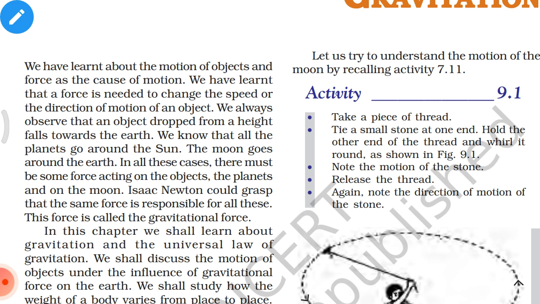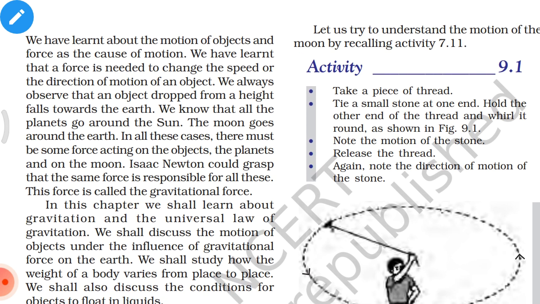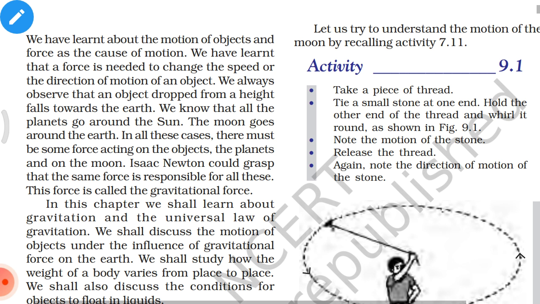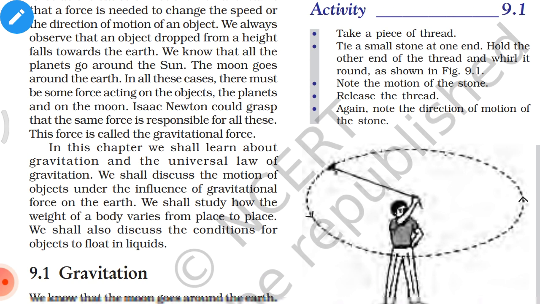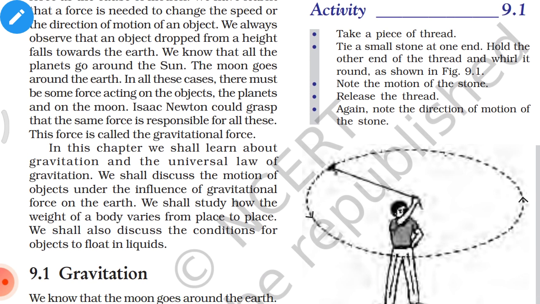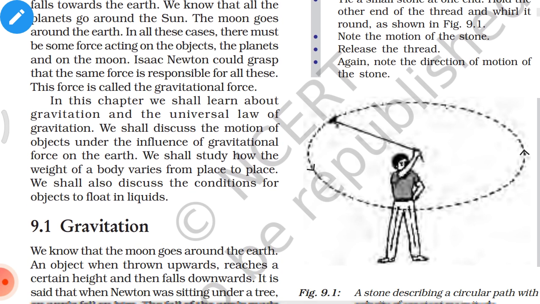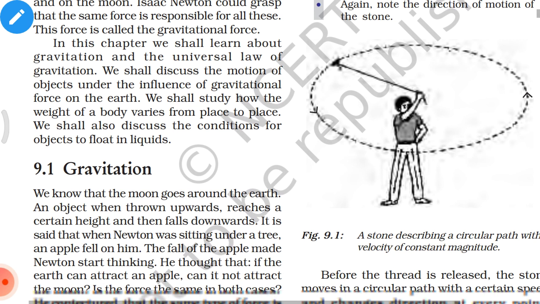Isaac Newton could grasp that the same force is responsible for all these. This force is called the gravitational force. In this chapter, we shall learn about gravitation and the universal law of gravitation. We shall discuss the motion of objects under the influence of gravitational force on the earth. We shall study how the weight of a body varies from place to place. We shall also discuss the conditions for objects to float in liquids.